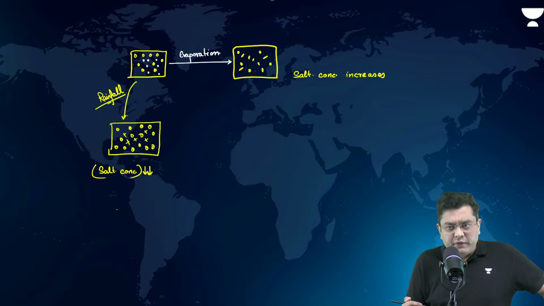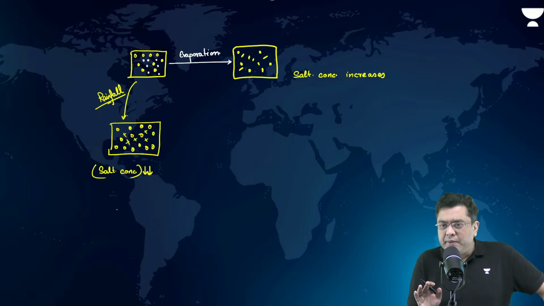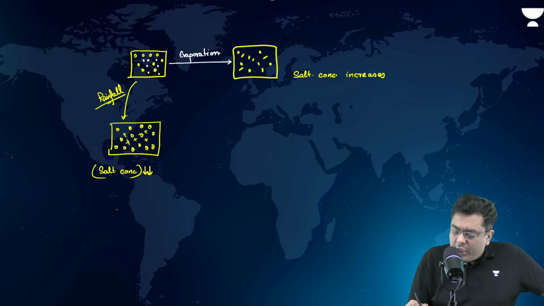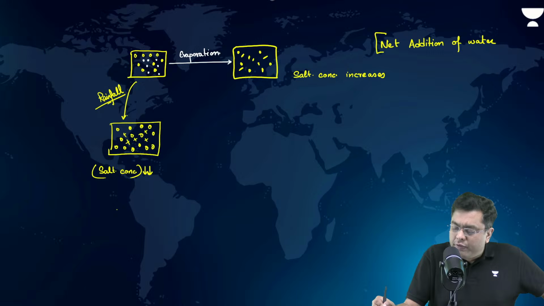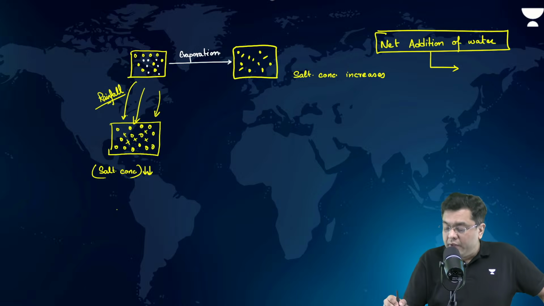Why have I told you this? To give you a basic understanding, a basic general principle. What is the principle? Any principle or any process under which you observe addition of water, net addition of water, okay? Wherever you observe a net addition of water, that means salt concentration has reduced in comparison. So salinity reduces.